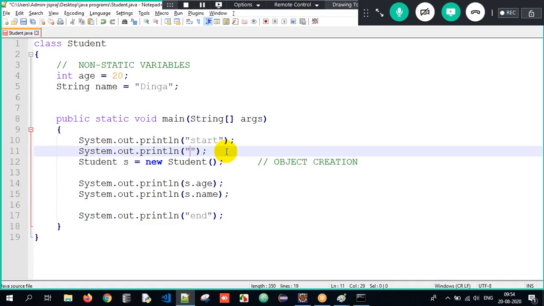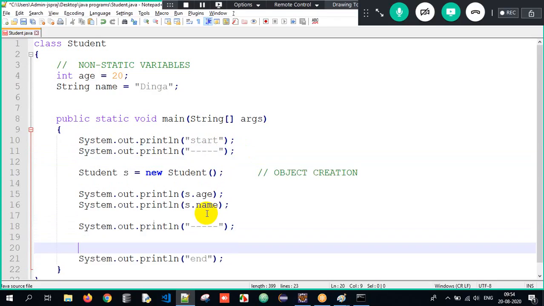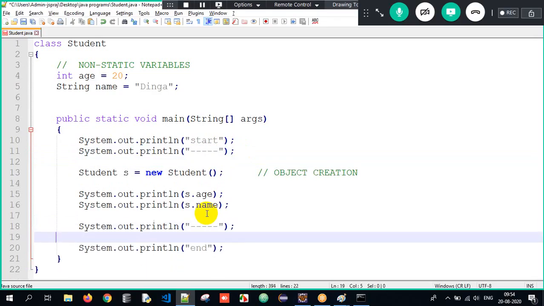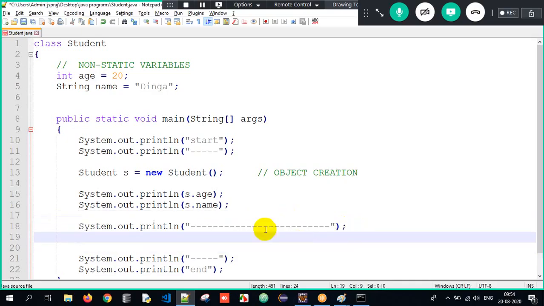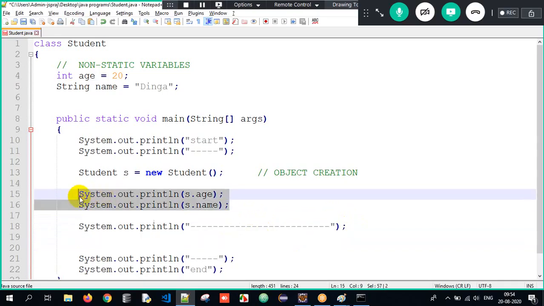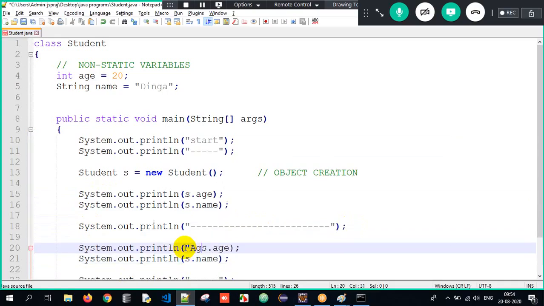I'll do it in a beautiful manner here. I'll show it to you. Just a moment. Now, if I want to concat the data here, how will I concat the data? Simple. I'll write it as age colon in double quotes, plus s.age.